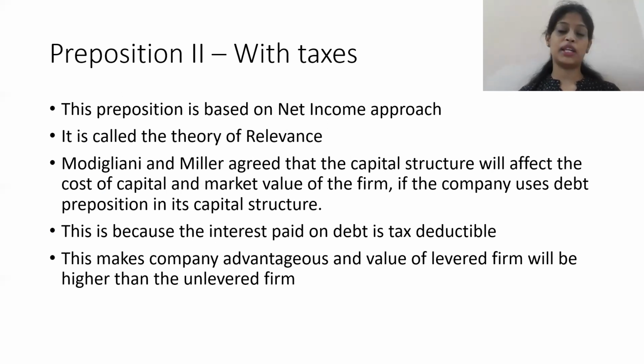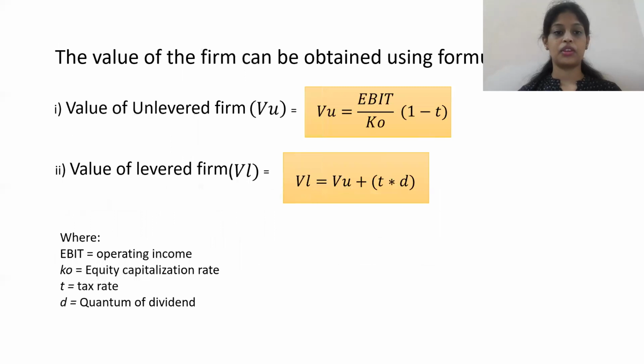So this can be explained using two formulas. The first one is the value of an unlevered firm, where there is no debt capital used. As you can see in the formula itself, there is no debt included here. The value of an unlevered firm is represented by VU. So VU is equal to EBIT, that is your operating profit, divided by KO, that is the equity capitalization rate, into 1 minus T. T is nothing but the tax rate.